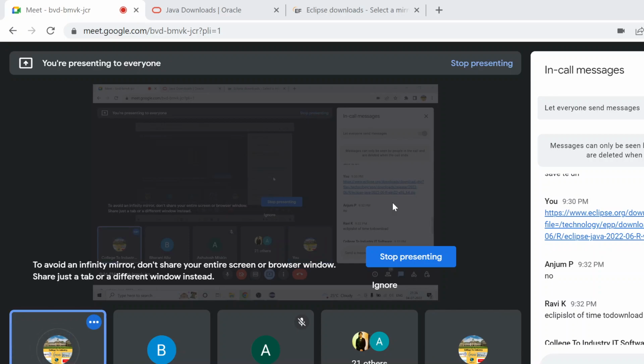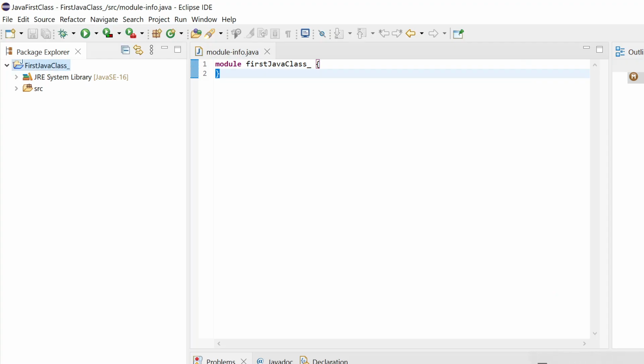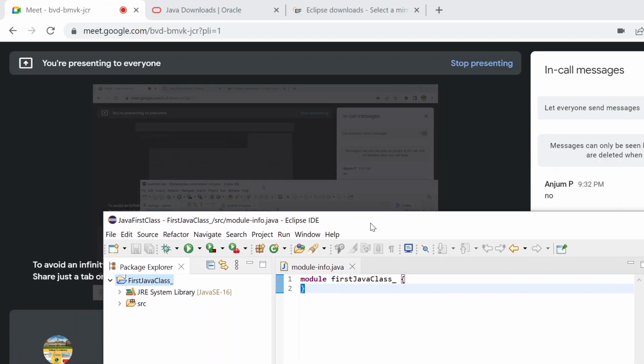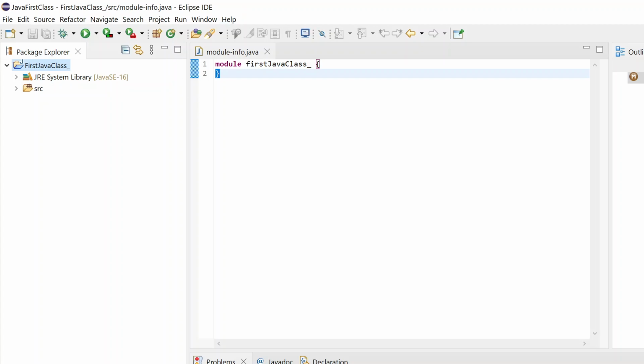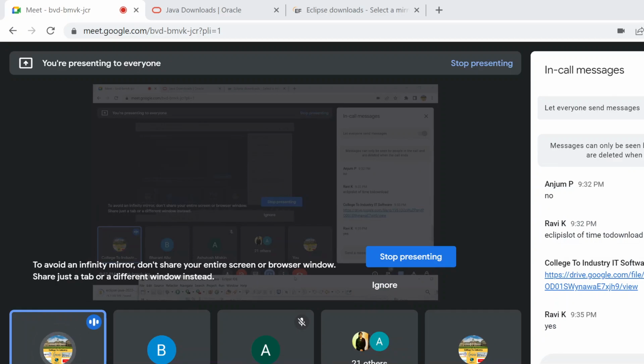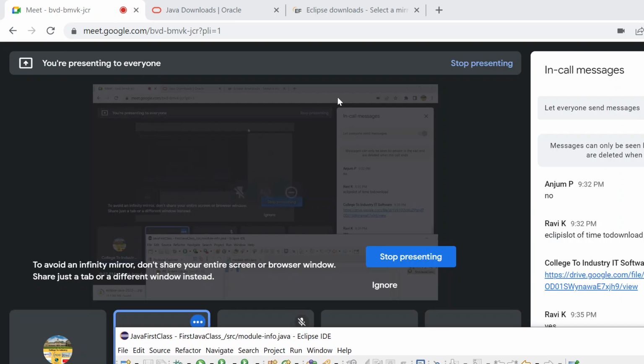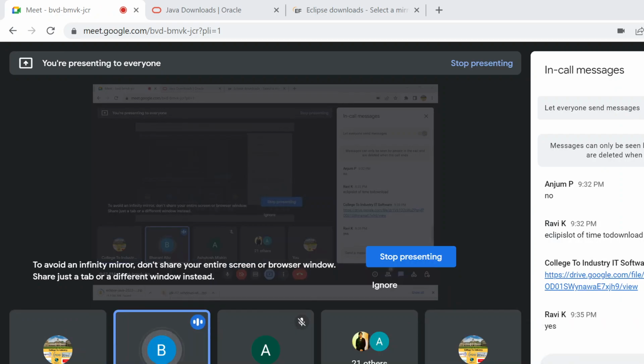Can you share your screen? How many people are able to complete till this part? I assume that everyone is able to create this folder. Can you please share your screen? He will be helping you in installing Eclipse on your machine. I can share my screen.